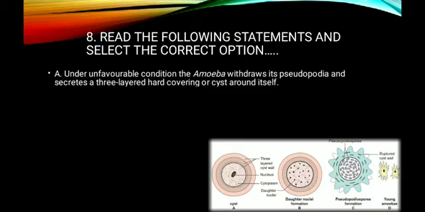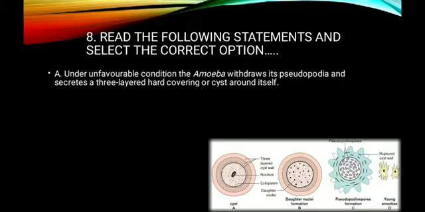Under unfavorable condition, the amoeba withdraws its pseudopodia. Pseudopodia are false feet responsible for locomotion, as well as for capturing prey or engulfment of food. It secretes a 3-layered hard covering or cyst around itself. So this statement is correct, and it speaks about encystation.